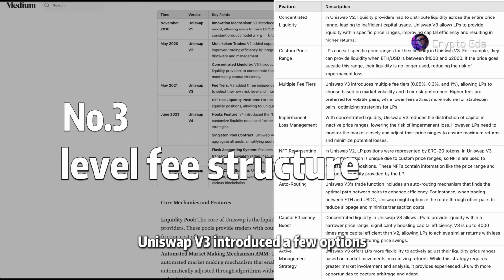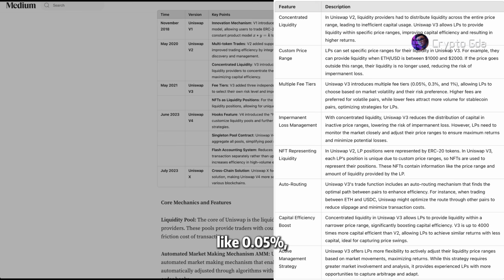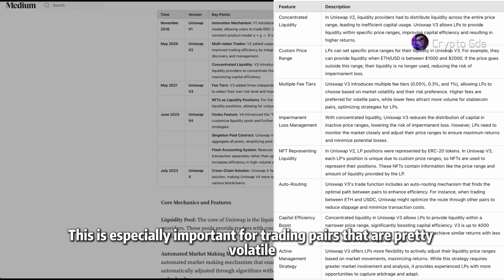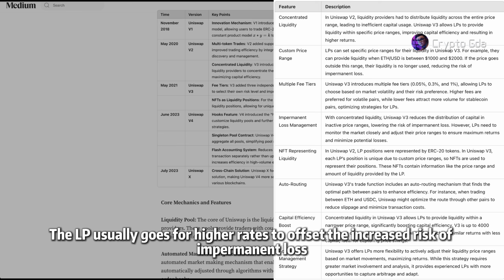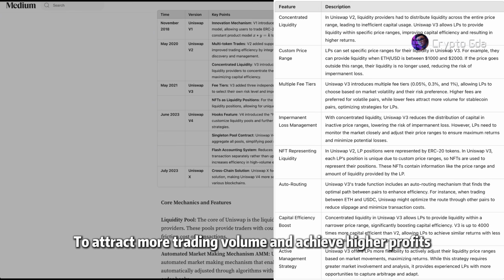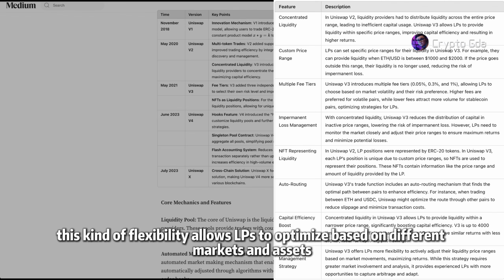Thus, Uniswap V3 introduced a few fee options, like 0.05%, 0.3%, even 1%, for liquidity providers. They can weigh their options based on market conditions and their own risk preferences. This is especially important for trading pairs that are pretty volatile. It usually goes for higher rates to offset the increased risk of impermanent loss. But when it comes to stablecoins, the trading fees are super low to attract more trading volume and achieve higher profits. This kind of flexibility allows LPs to optimize their LP strategy based on different markets and assets.